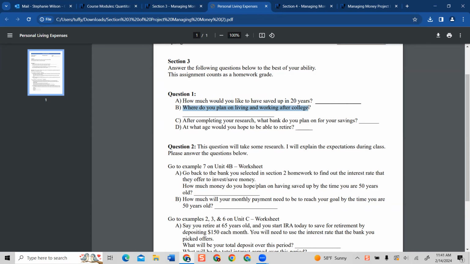And again, none of this is going to be accurate, because say you graduate in 2 years or 4 years or 6 years, the cost of living is going to go up and the amount of money that you can make is going to go up. So everything's going to change. I'm just giving you an idea.